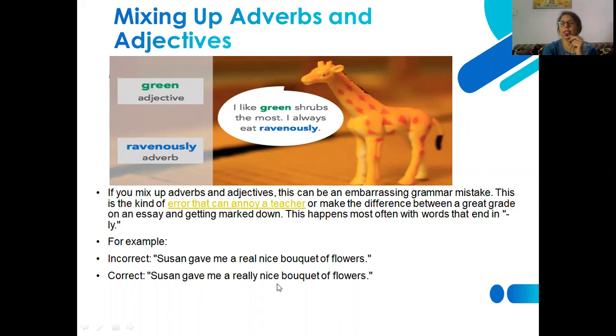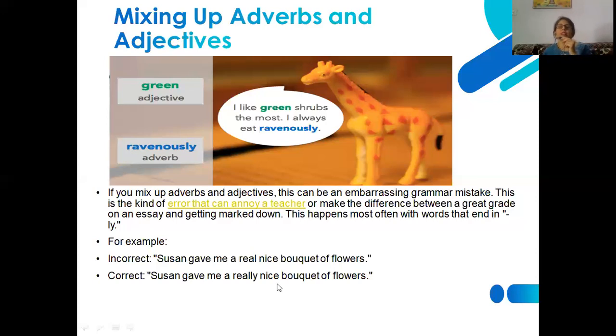So in the upcoming session, we may discuss these parts of speech in a different way, so that at least we may be aware of what sort of errors we are generally committing. Once we are not aware of the basic fundamentals, that there are 8 parts of speech, then we may definitely commit errors, and we may not be able to identify any type of error that appears in front of us to correct.